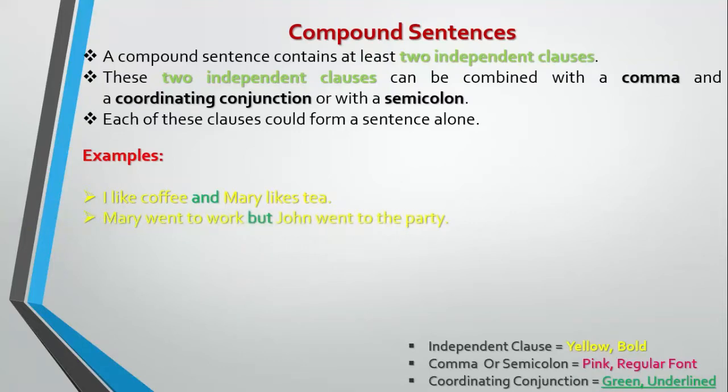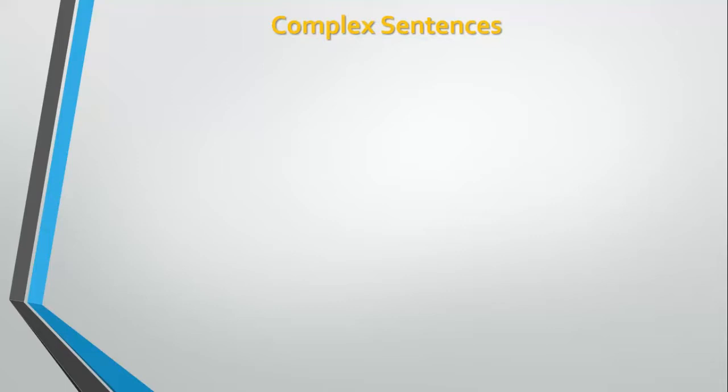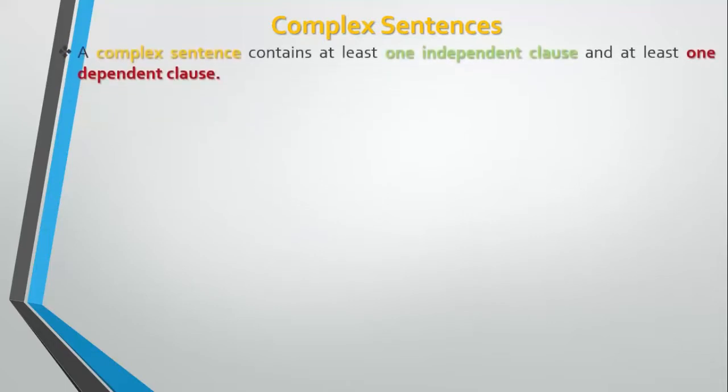Here are more examples. Mary went to work, but a coordinating conjunction again, but John went to the party. Our car broke down; the semicolon is used here to combine these two independent clauses. We came last. Complex sentences. A complex sentence contains at least one independent clause and at least one dependent clause.